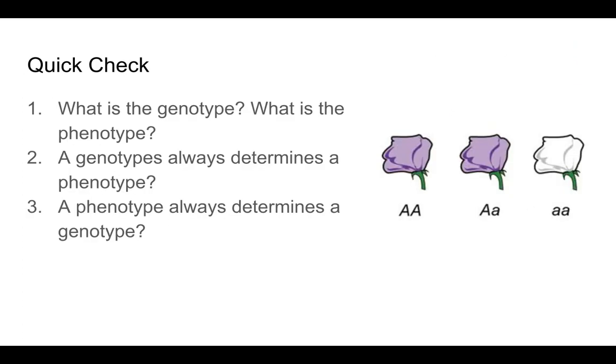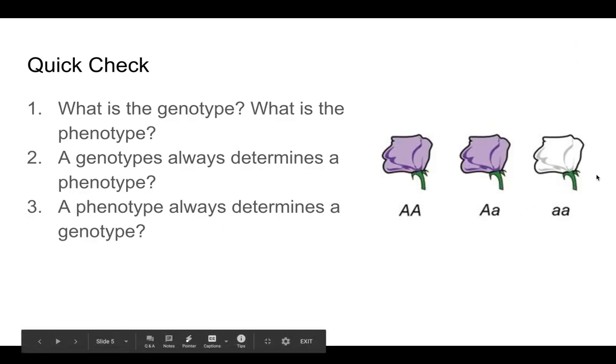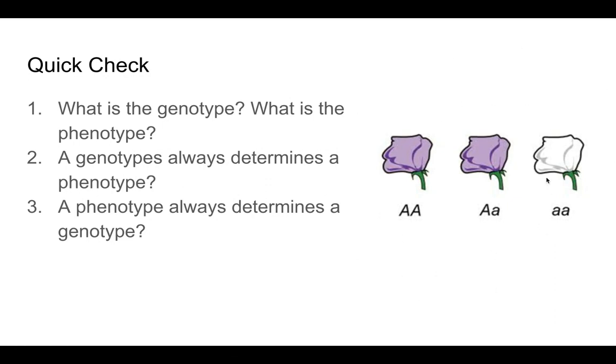All right, so here's a quick check for you. First, look at this diagram. What is the genotype or genotypes? And then what is the phenotype or phenotypes? So pause for a second. If I ask you genotypes, you're giving me these letters down here. So the genotypes in this diagram are big A, big A, which is homozygous dominant, big A, little a, which is a heterozygote, and little a, little a, which is a homozygous recessive. The phenotypes, the physical characteristics that I see, are purple and white flowers.